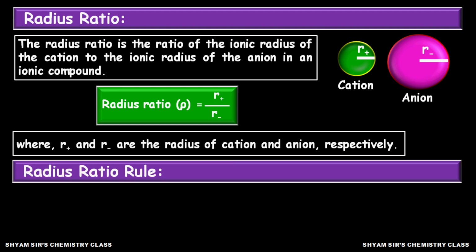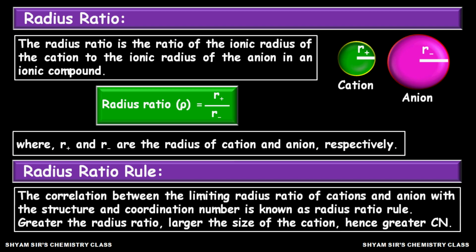Now let us see what the radius ratio rule is. The correlation between the limiting radius ratio of cations and anions with the structure and coordination number is known as the radius ratio rule. Here you should remember one point: with the increase of radius ratio, that means when a larger cation is there in an ionic compound, greater will be its coordination number.